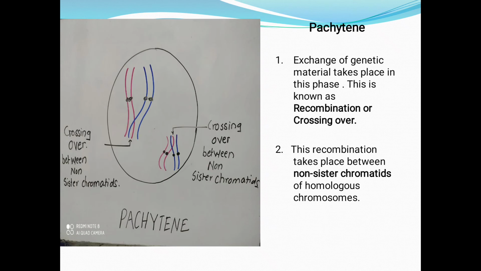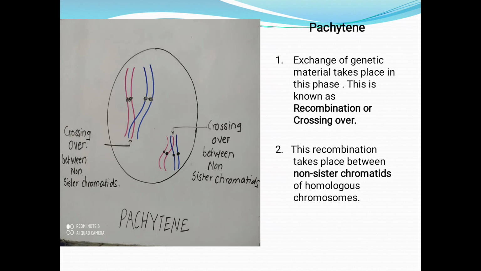Pachytene. First point, exchange of genetic material takes place in this phase. This is known as recombination or crossing over. If you see the diagram properly, one non-sister chromatid and the other non-sister chromatid from the homologous chromosome cross over to each other, they exchange their parts, but they still remain attached with each other.